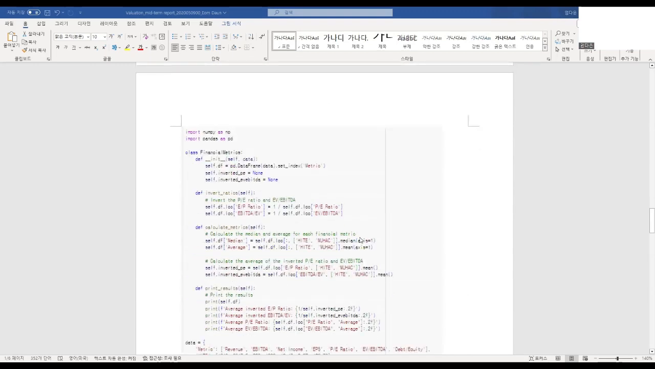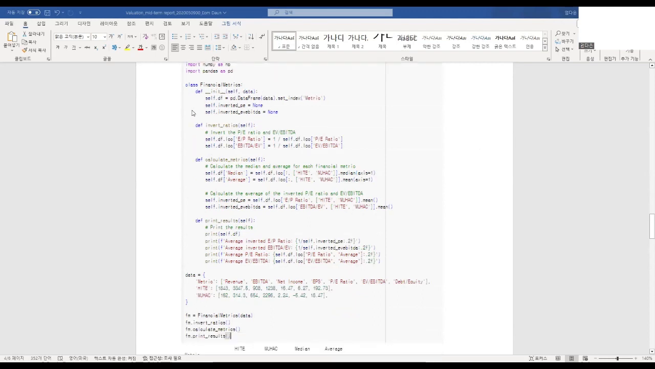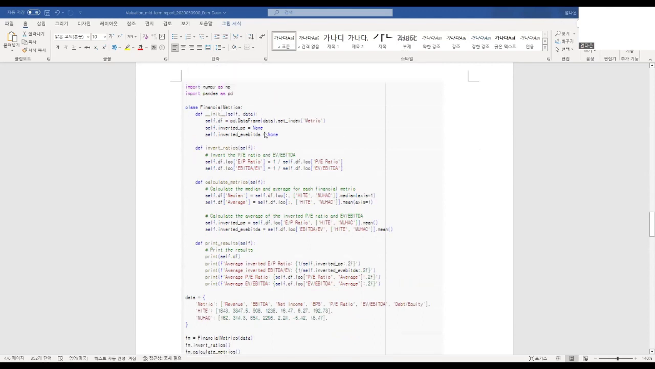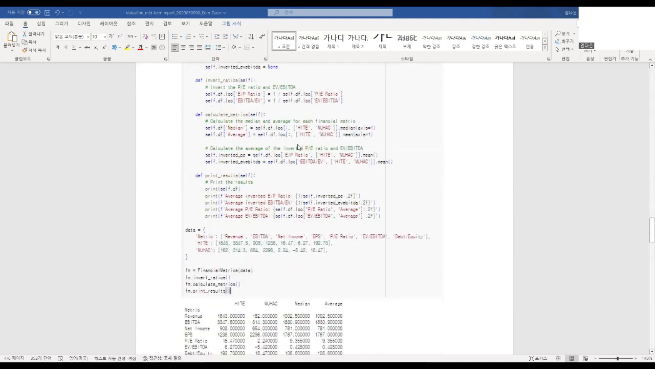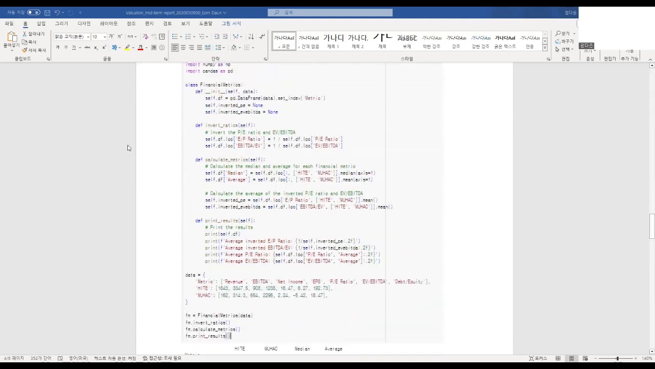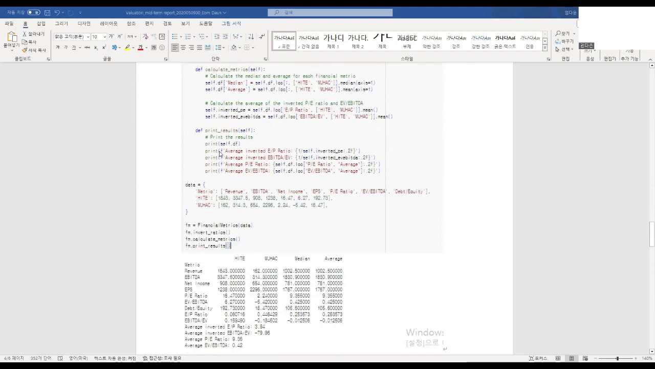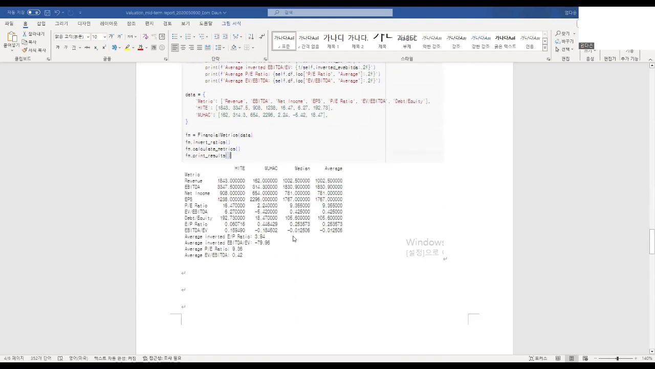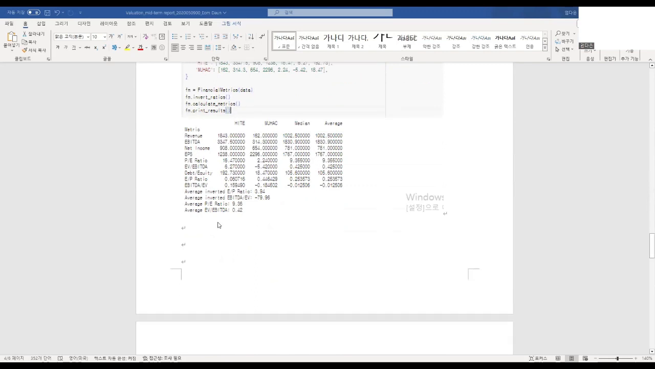Sorry for that. The next one is another code for CCA. As well, I put in the ratios above, and these are the same results that came out.